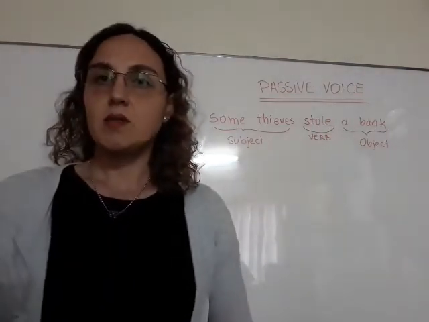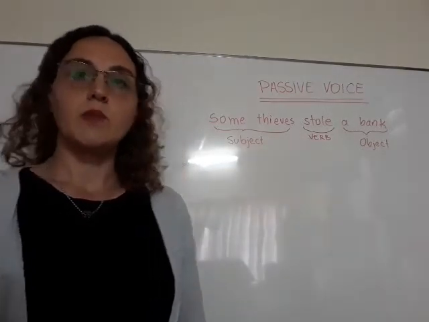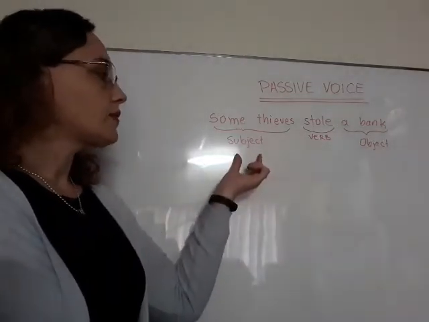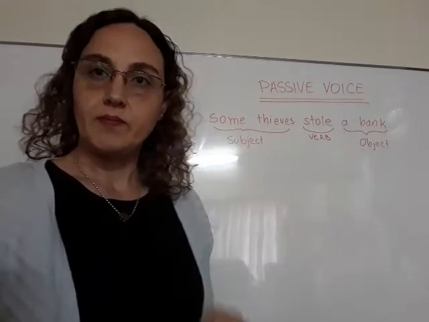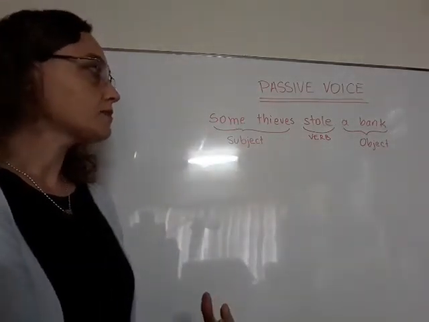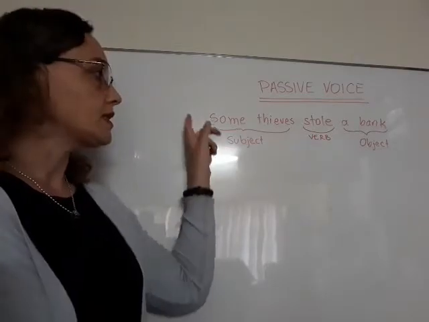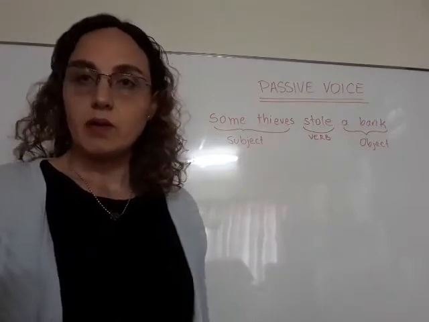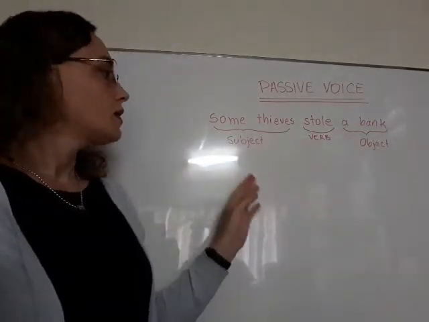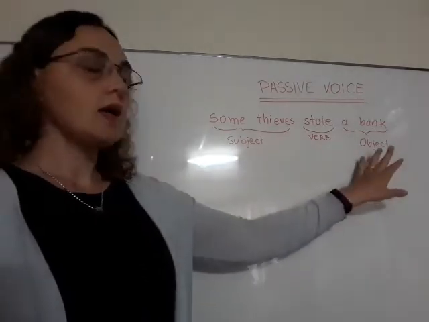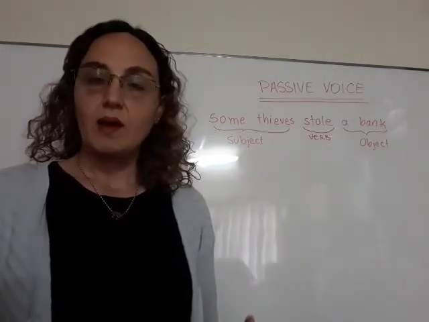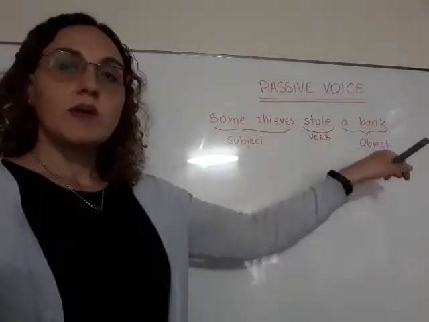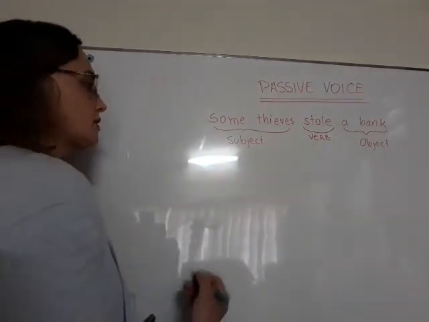So that is the first important part to take into account when we are speaking about passive voice. I always have to understand the subject, the verb, and the object. So, as I told you before, in the use of passive voice, it is not a sentence in passive voice. It is a normal sentence as the one that you are usually used to. So, in the use of passive voice, the object is the most important thing and the action that happened to that object. So, the object is always the first part of a sentence in passive voice.